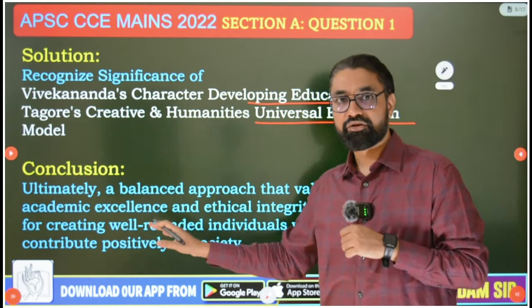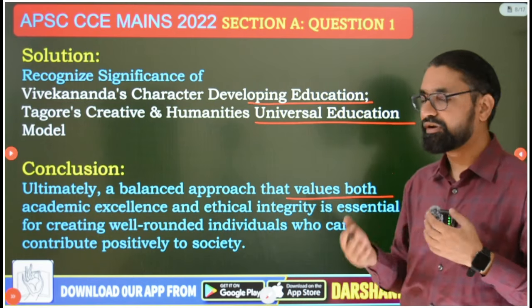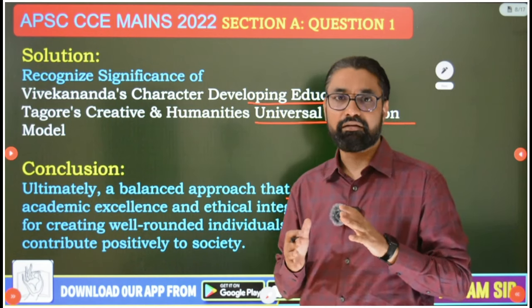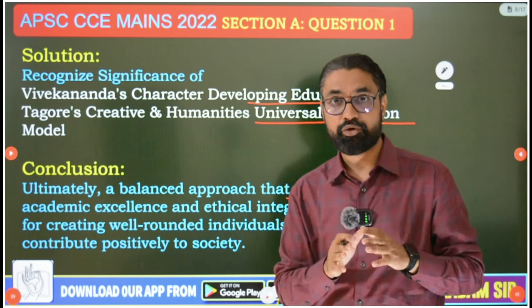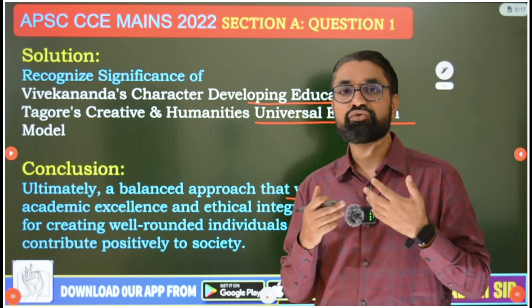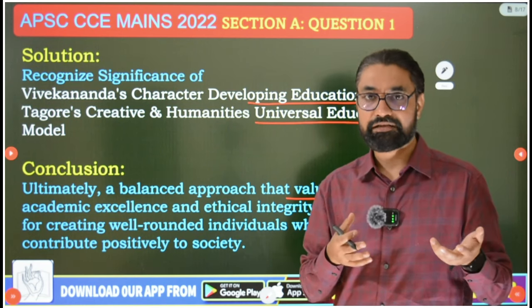And so finally you can conclude this answer that ultimately a balanced approach, okay, so what we need ultimately by implementing this, we need to create a balance. Academic skills, technical expertise is equally important to get the job, okay, but we should not be creating skilled psychopaths, educated monsters, skilled psychopaths, okay.